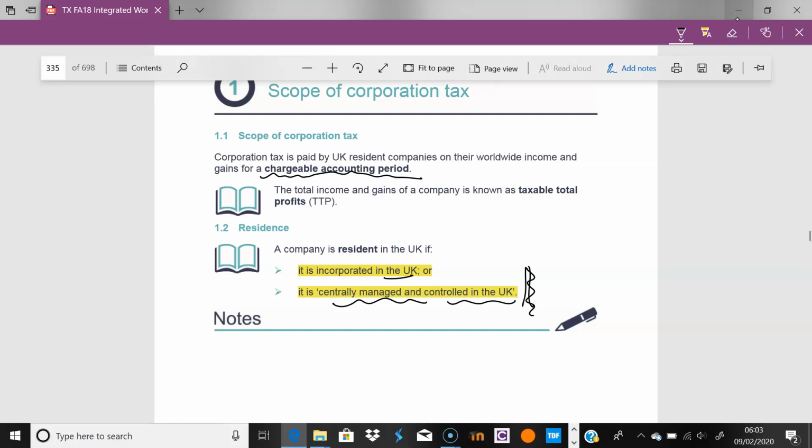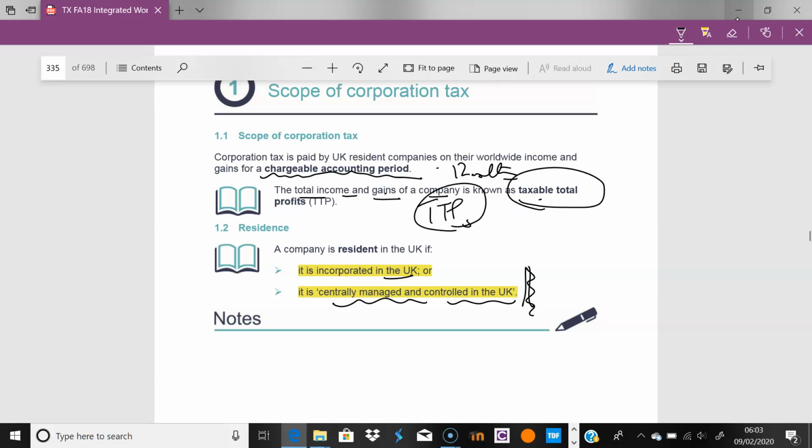We're dealing with these chargeable accounting periods, and we'll see them. Typically they are 12 months. It is possible to have shorter ones, but nothing longer than 12 months. The other thing I can highlight here is what's so different to the individual: the total income and gains of a company is known as its taxable total profits.